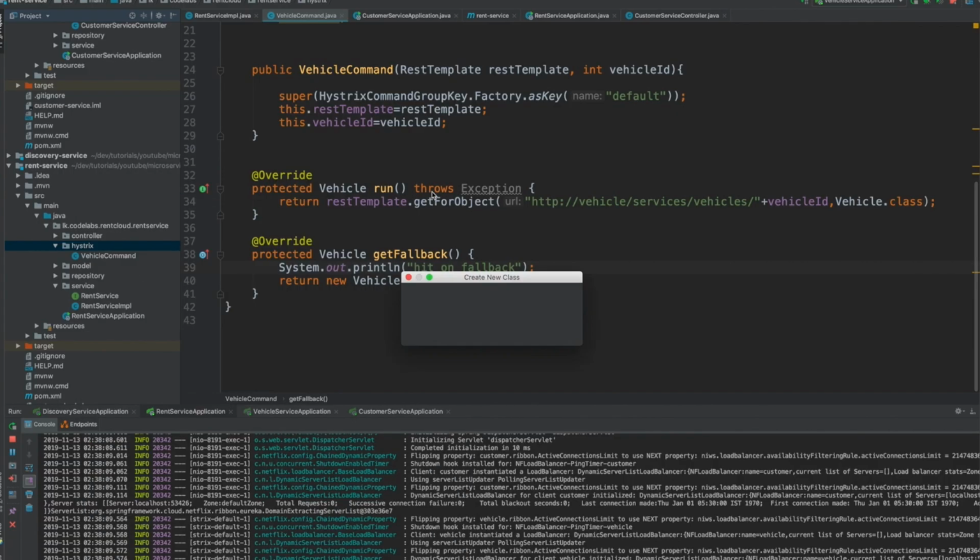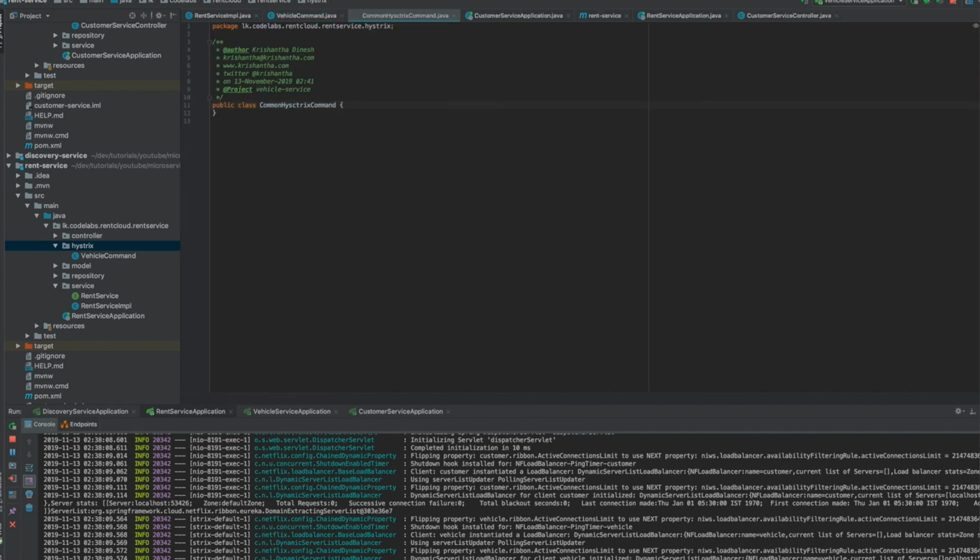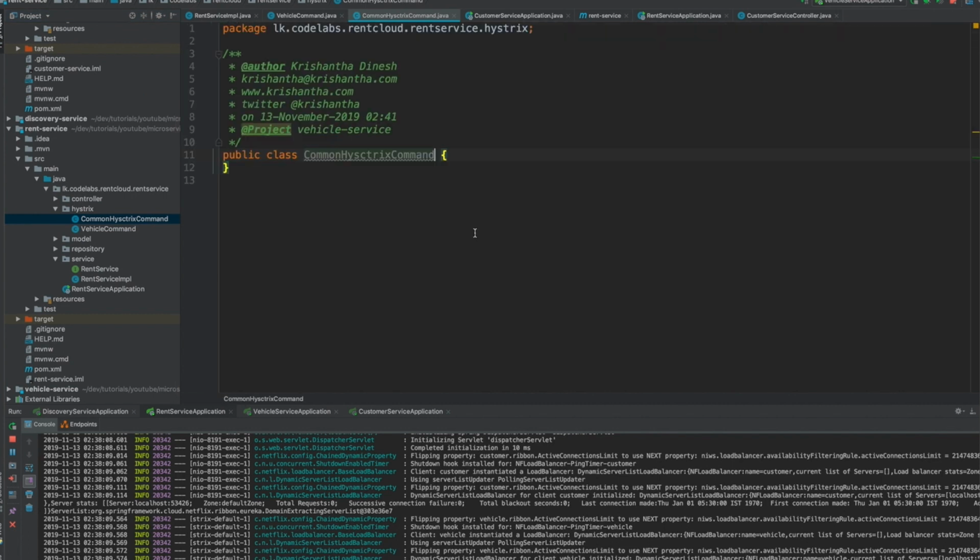That's a way to do it, because then everything is put into a separate class, and that class is responsible to get this done, right? But there's another way to do that, right? Rather than implementing all those commands one by one, you can implement a common Hystrix command. I'll show you how to do that, right? So again, what we did is not wrong, but this is one other way to do that, okay? And it extends from Hystrix command.